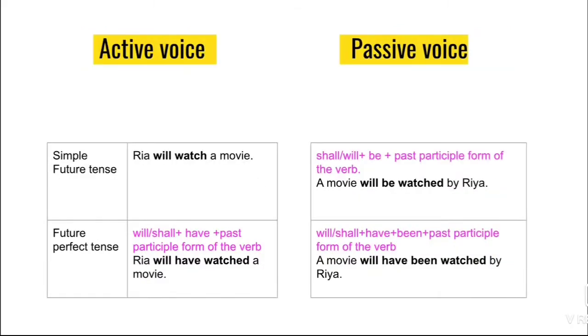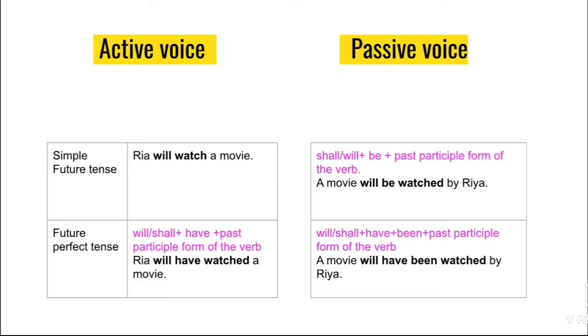Children, we will see what changes happen in simple future tense and future perfect tense. In active voice, how will it be? Simple future tense. The same example we can take. Riya will watch a movie. The sentence construction is subject plus will or shall plus root form of the verb.